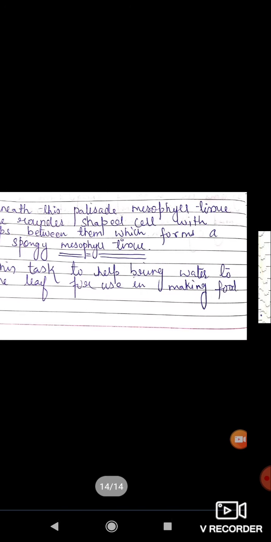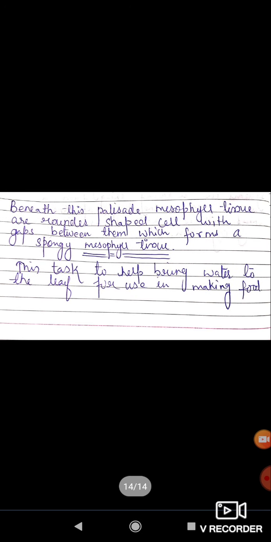And just beneath the palisade mesophyll tissue are rounded cells with gaps between them, which form the spongy mesophyll tissue. Its task is to help water reach the leaf for use in making food.